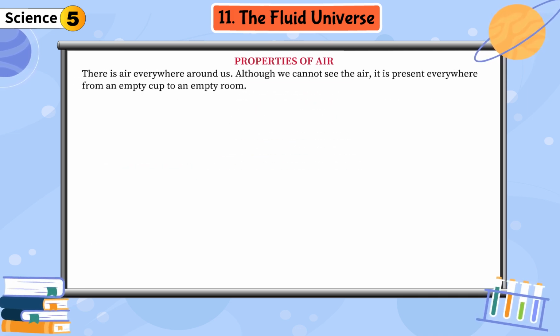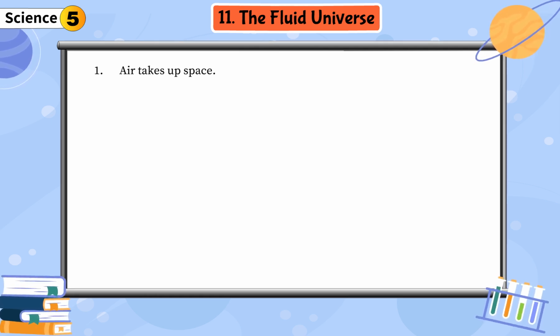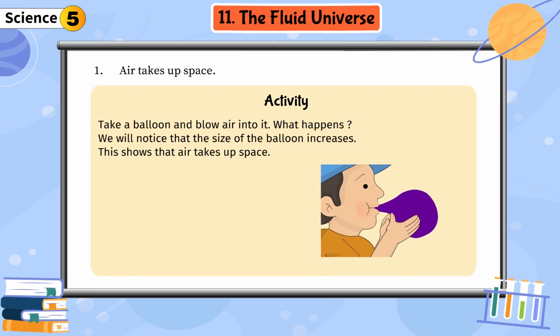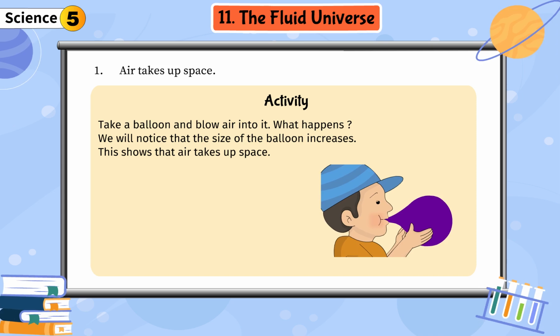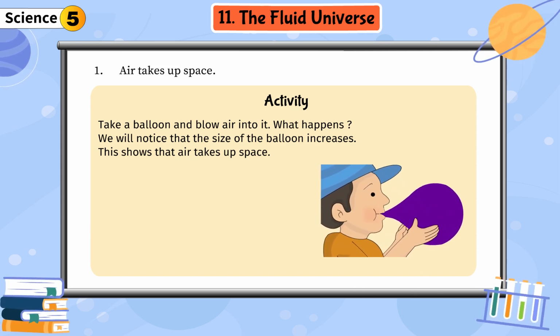Air is all around. Although we cannot see the air, it is present everywhere, from an empty cup to an empty room. Let's read about the primary characteristics of air. 1. Air takes up space. Activity. Take a balloon and blow air into it. What happens? We will notice that the size of the balloon increases. This shows that air takes up space.